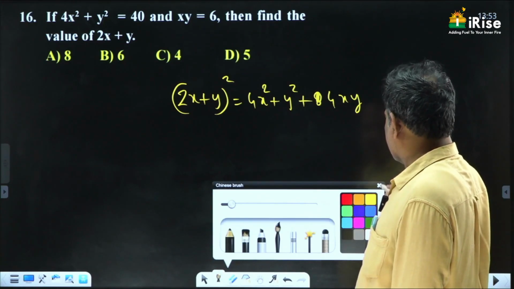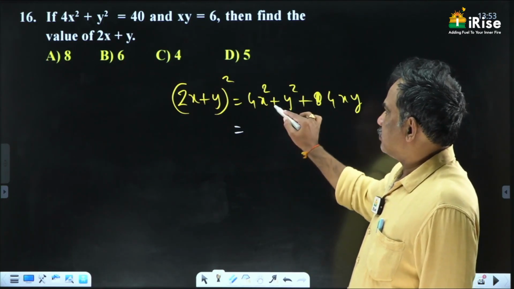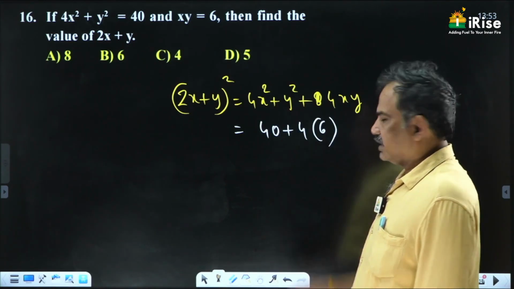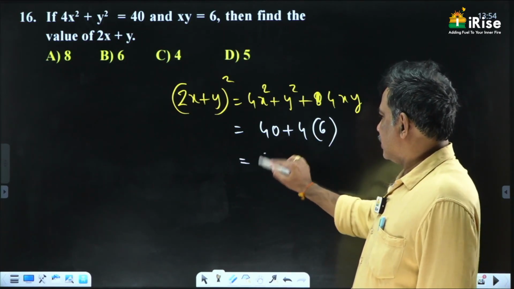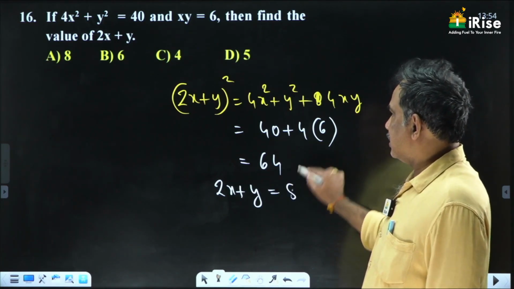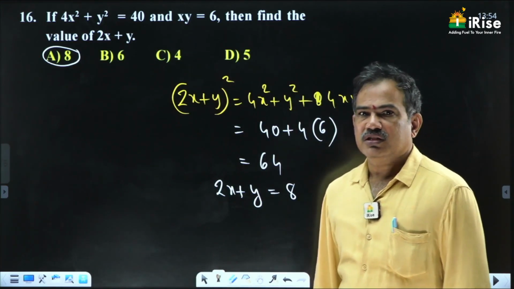A square plus b square plus 2ab formula. Here 4x square plus y square is given as 40, plus 4 into xy, which is given as 6. This is 24 plus 40, 64. Therefore, 2x plus y value is nothing but 8. So the answer is 8 for this question.